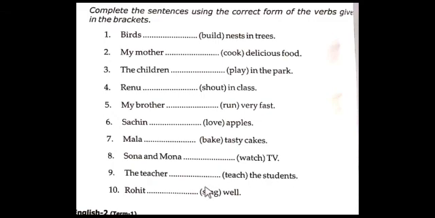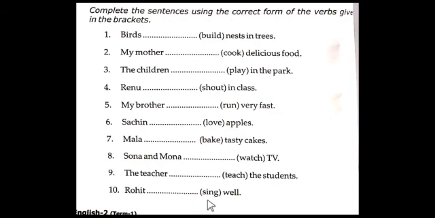The last one, the tenth one. Students, Rohit dash well. So the verb is sing. Can you guess, do you think it is necessary to add the s form to the main verb? Yes, absolutely, it's correct.